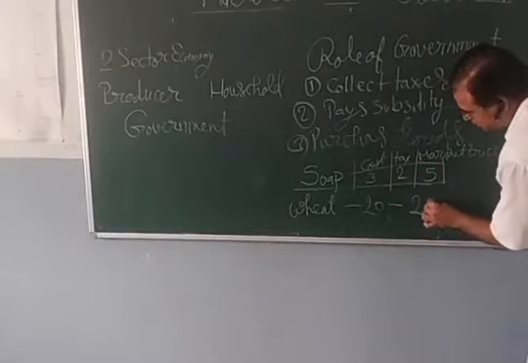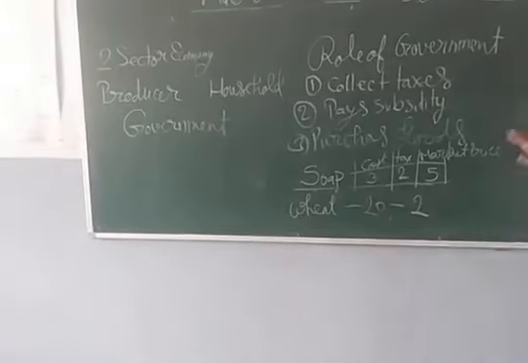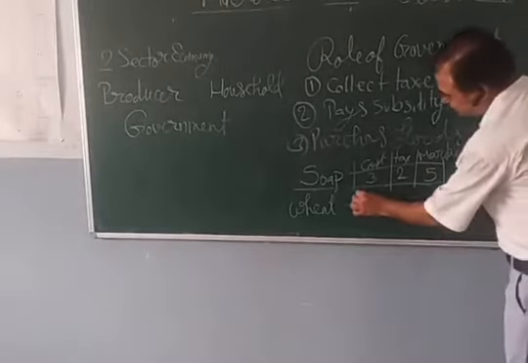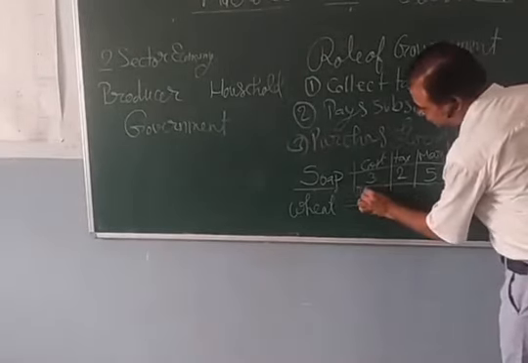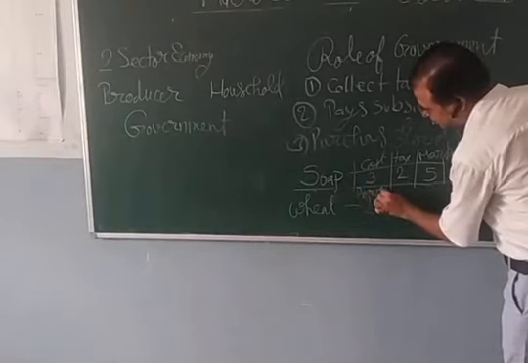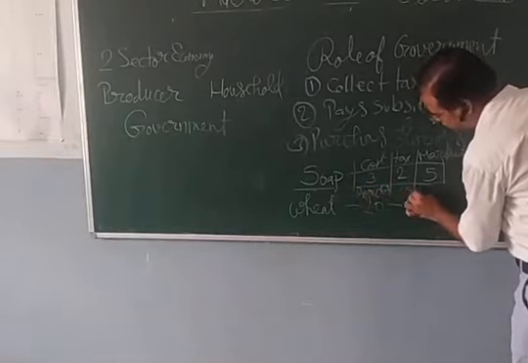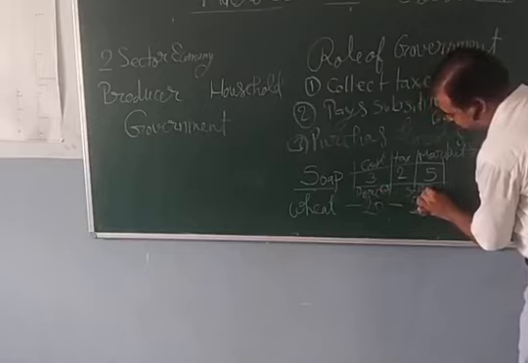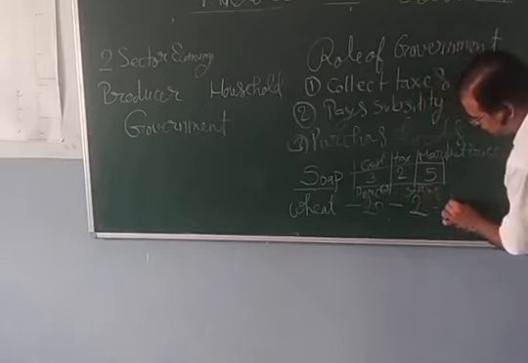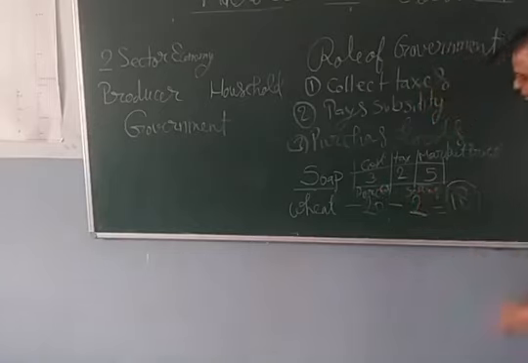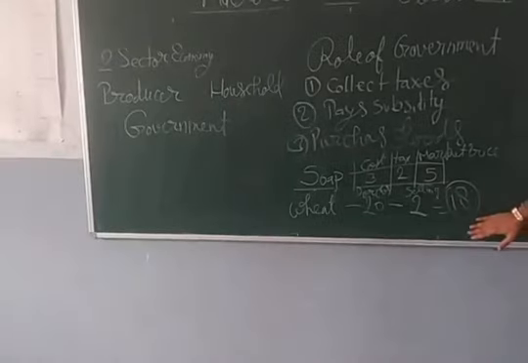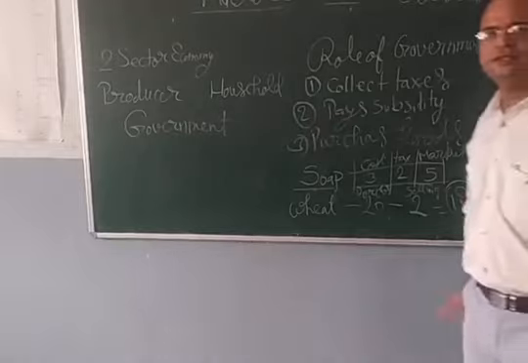For how much? 2 rupees per kg. For this price they are purchasing, and on this price they are selling. So what they are doing? They are having a loss of 18 rupees per kg. This is called the subsidy.